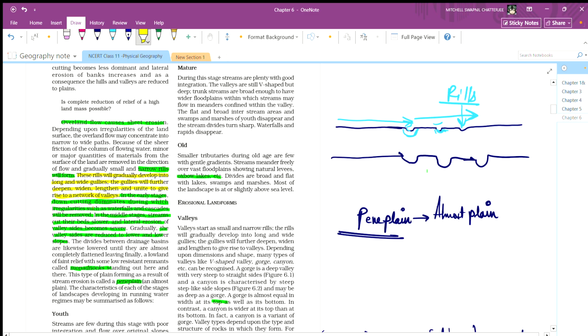In the earlier stages, down cutting dominates, during which irregularities such as waterfalls and cascades will be removed. In the middle stage, the stream cuts the bed slowly, and lateral erosion of the valley sides becomes severe.